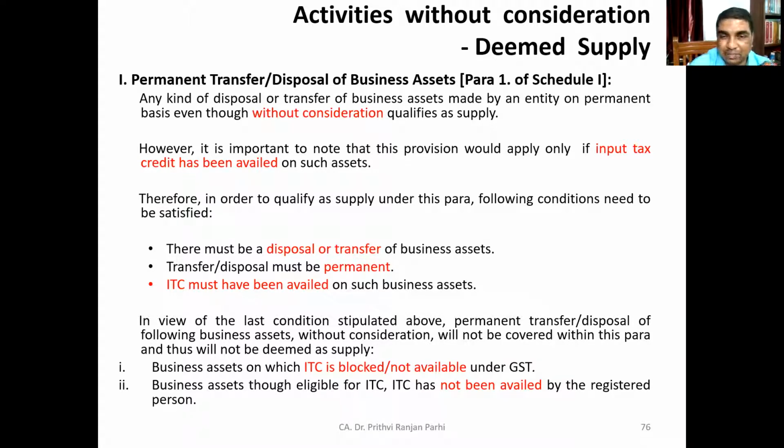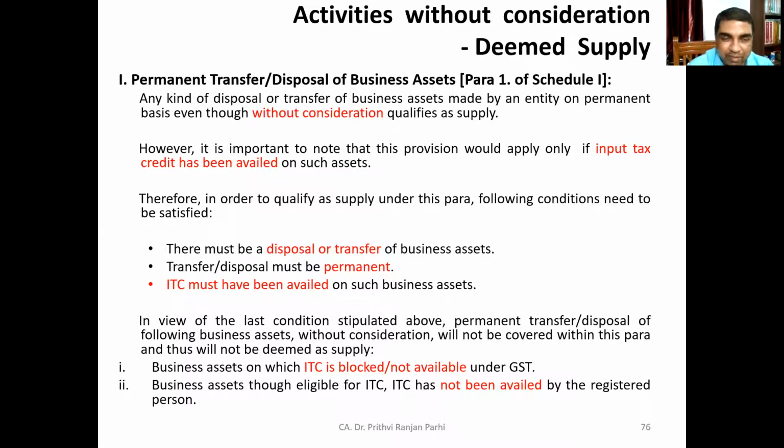The last condition is important, that ITC must have been availed. So even if there is a permanent transfer or disposal of a business asset without consideration, unless ITC has been availed, it will not be deemed as supply.